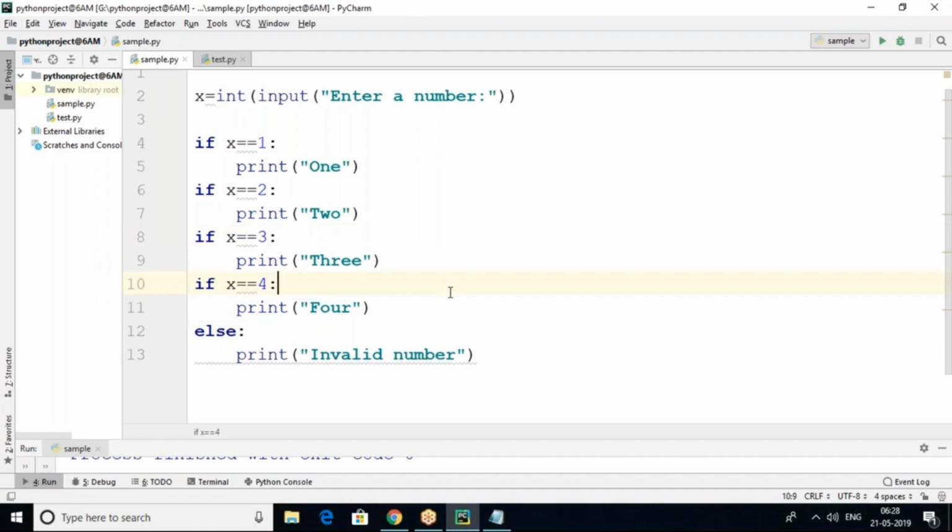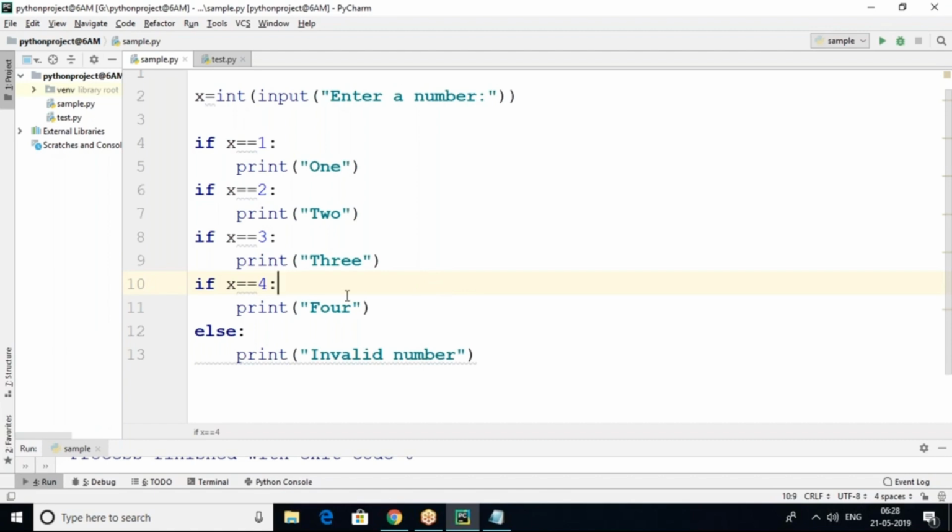So the problem is, if any one of the if conditions is true, I don't want to check the remaining ifs. But here, even if one of the if conditions is true, the remaining if conditions are also checked. That's not good actually. Let me show you by keeping a breakpoint.